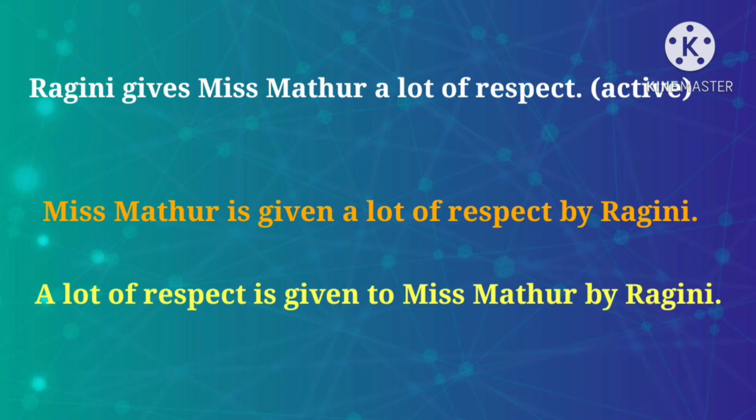Now the rule is, ditransitive verbs, verbs that have two objects, can have two passive forms. When a transitive verb has two objects, then either of them becomes the subject of the passive verb and the other remains to be a part of the object in the passive voice. The object that comes after the passive verb is called the retained object.